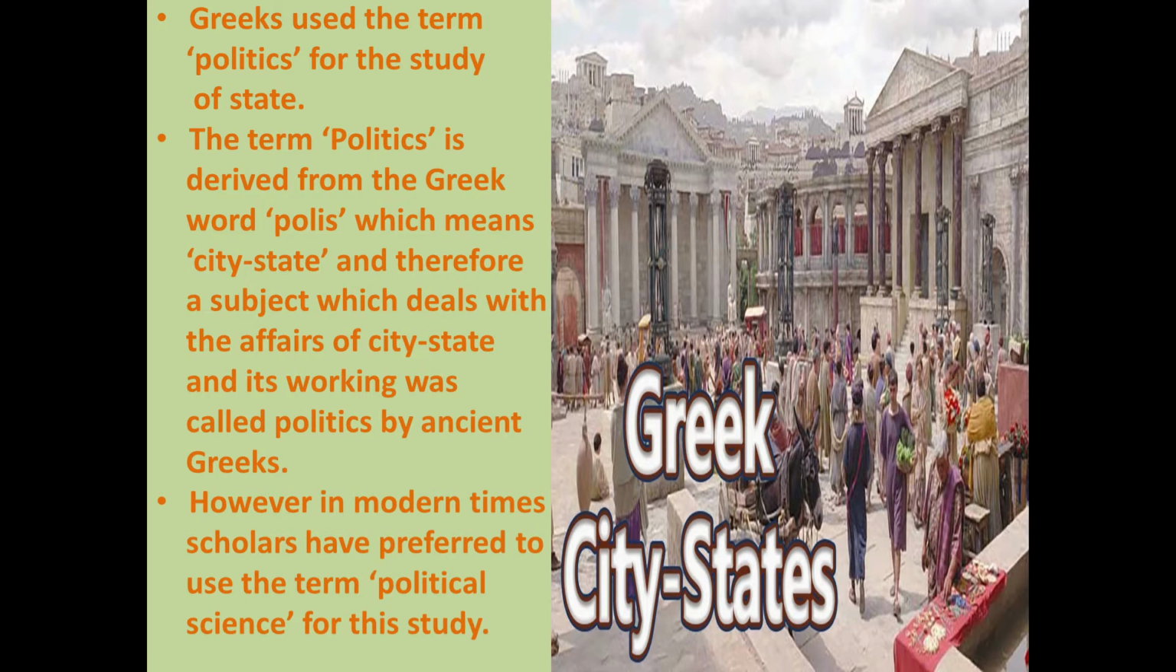Greeks used the term politics for the study of state. The term politics is derived from the Greek word polis, which means city-state. What is the meaning of polis? Polis means city-state, and therefore a subject which deals with the affairs of city-state and its working was called politics by ancient Greeks. However, in modern times, scholars have preferred to use the term political science for this study.